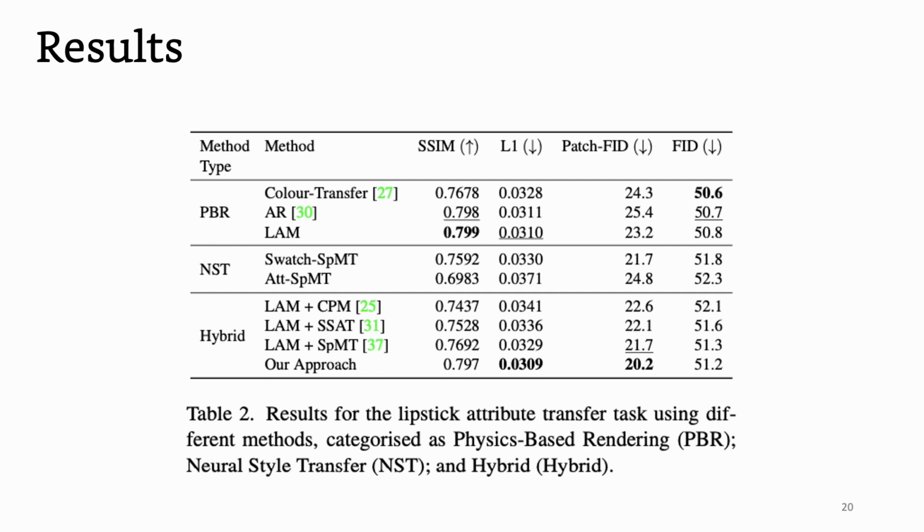Results for our approach across the various baselines can be seen in the following table. We test our approach against PBR baselines, neural style transfer baselines, and hybrid approaches, which are modified NST approaches using our LAM component. The presented metrics in this table in fact correlate with different qualities in which users perceive accuracy. For example, the structure similarity metric correlates with preservation of the roughness attribute, while the patch FID correlates with users' judgment of what looks realistic. For more details and analysis of the conducted user study, please refer to our supplementary material.